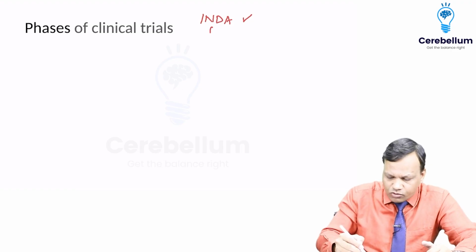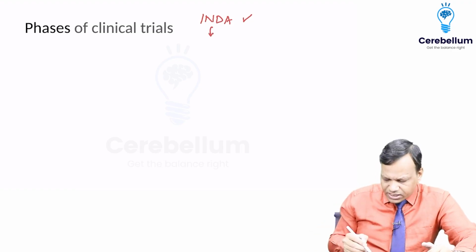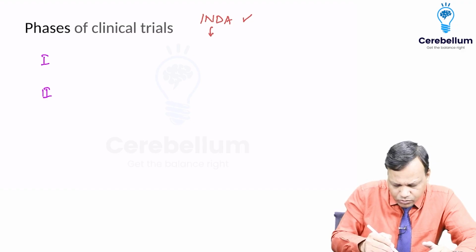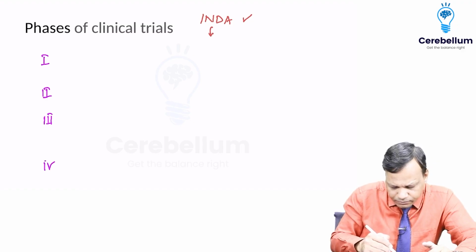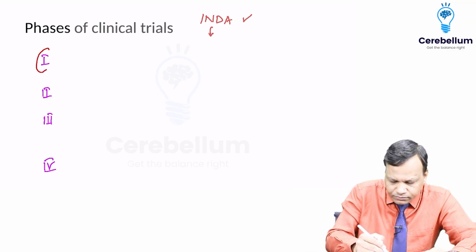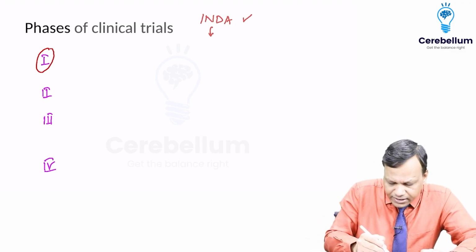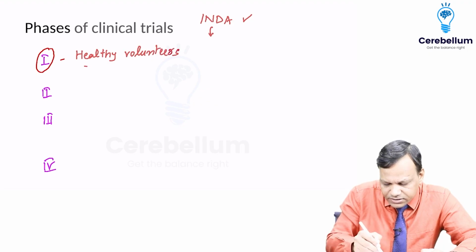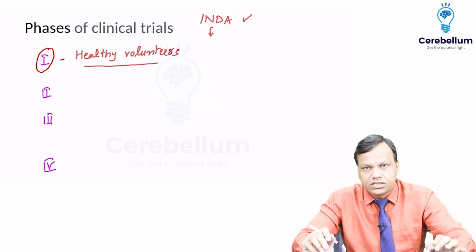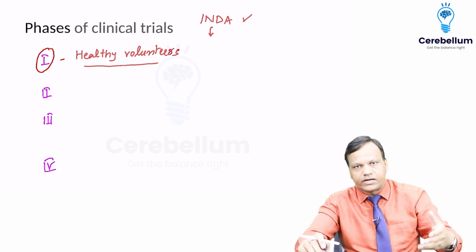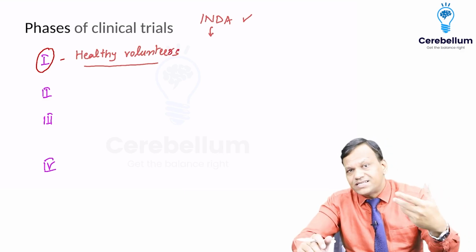Okay, so when it is approved, now we can do clinical trials, which are done under 4 phases. We have 4 phases of clinical trials: phase 1, 2, 3 and 4. So obviously the first trial in humans is the phase 1 trial. Now this trial is done in healthy volunteers. So one very important thing to understand, this is done in healthy volunteers. The question is, why test in a healthy person? Because we have to give the drug to a diseased person. Then what's the point in testing in a healthy person?